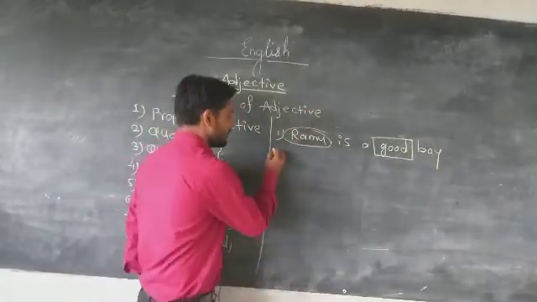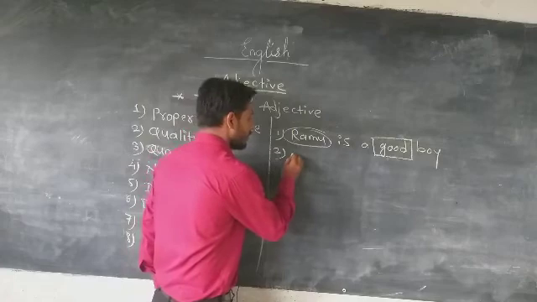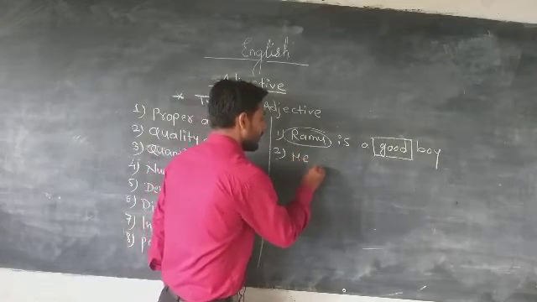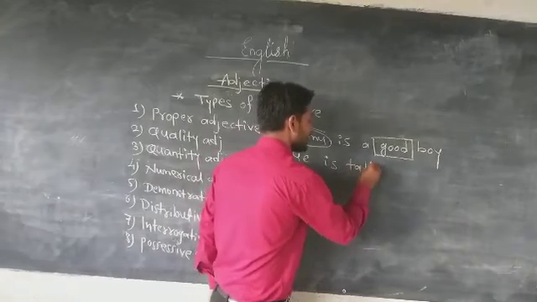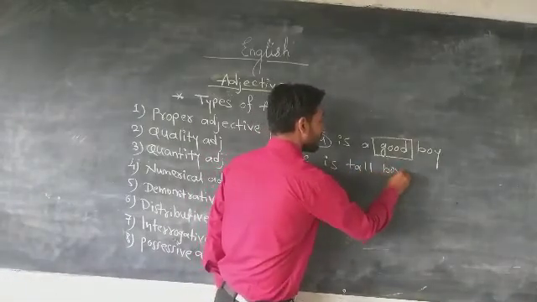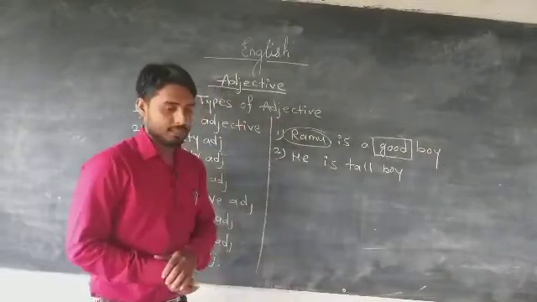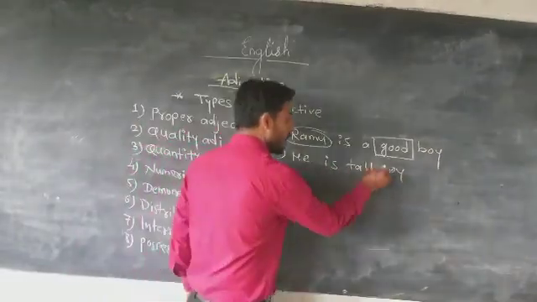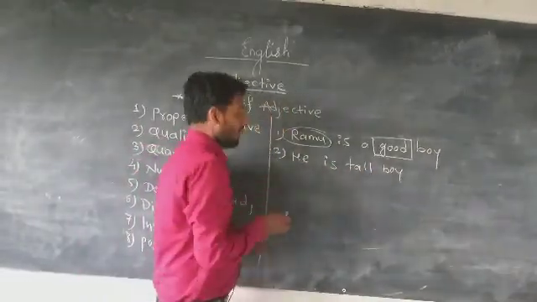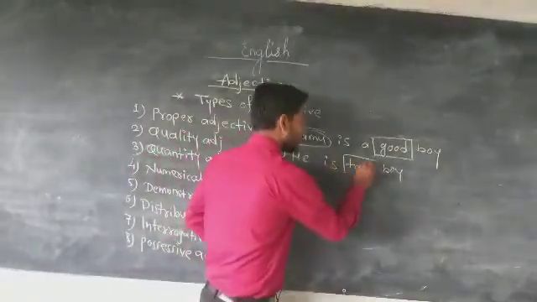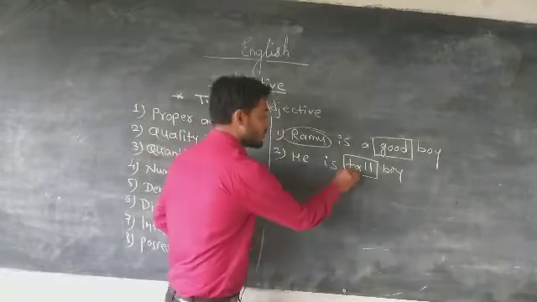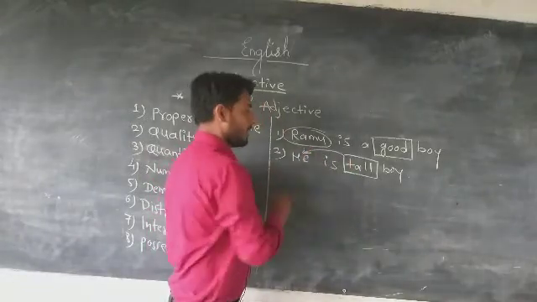And next, he is a tall boy. In this sentence, he is a tall boy. How is he? He is tall. This word tall gives information about he.